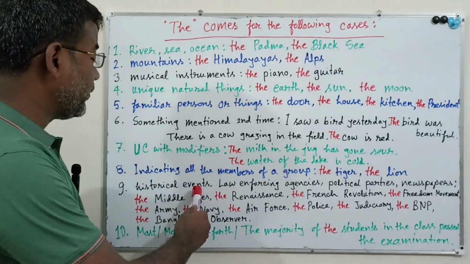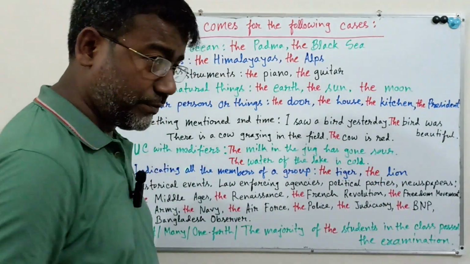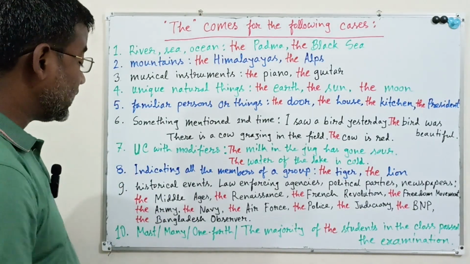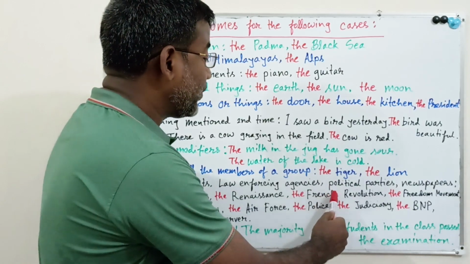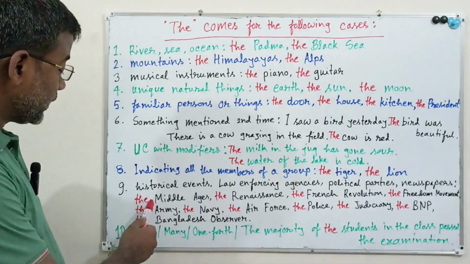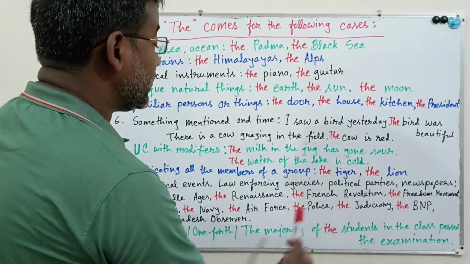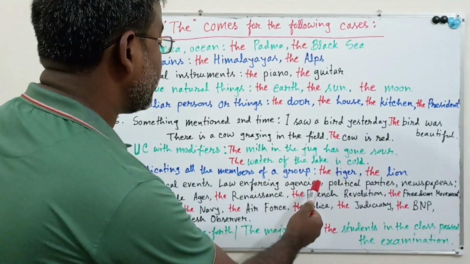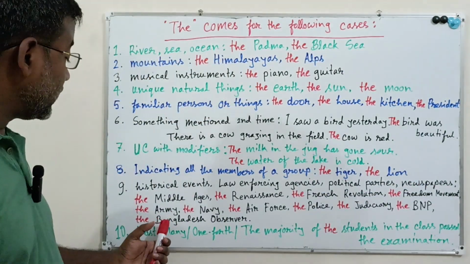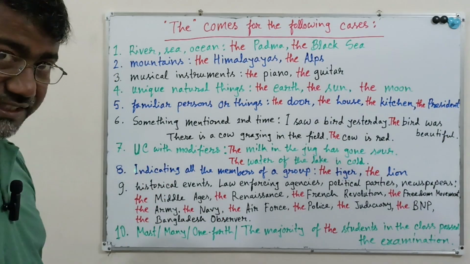Number nine, historical events. Before historical events, law enforcing agencies, political parties, newspapers, you have to use "the". Let's see the examples. The Middle Ages, the Renaissance, the French Revolution, the freedom movement, all these are historical events. The army, the navy, the air force, the police, the judiciary, all these are law enforcing agencies. The BNP, political parties; newspapers, for example, the Bangladesh Observer. Before all these things, you have to use "the".